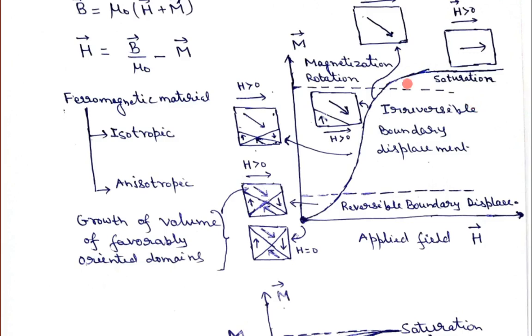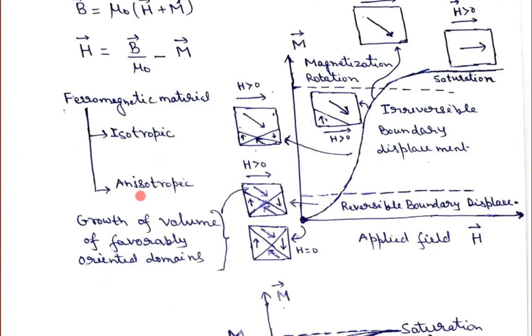Before that, when I explained this MH curve, I must have explained the types of ferromagnetic material. There are basically two types of ferromagnetic materials: isotropic and anisotropic. Isotropic materials are those in which magnetization does not depend upon the direction of the applied magnetic field. Whether you apply the magnetic field in any direction of that particular material, the magnetization will be quite similar. That is known as an isotropic material.